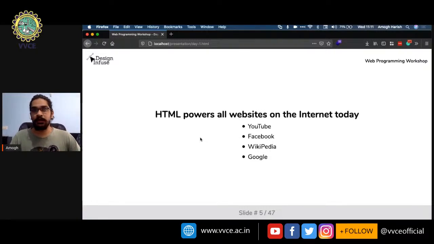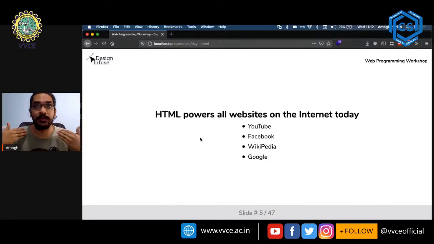Google, for example: when you search something on Google, all the results are displayed in an HTML document. When you go to Facebook, everything that you see there is written in HTML. And it's not just HTML, it's HTML, CSS, and JavaScript. All three of them are used in conjunction to create some of the most popular services that we use and love.